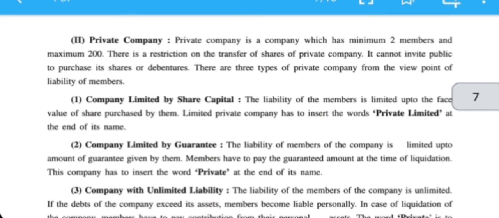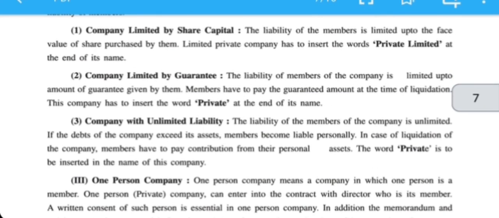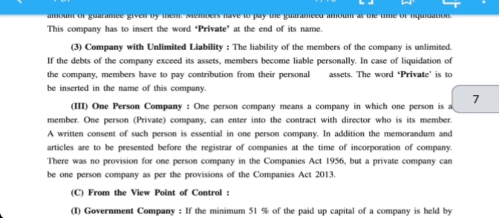Limited by guarantee means the liability of the members is limited up to a certain amount, and that amount will be paid at the time of liquidation. Here the word private should be written at the end. Company with unlimited liability means even they have to sell their personal property. Here also the word private should be written at the end of the name of the company.